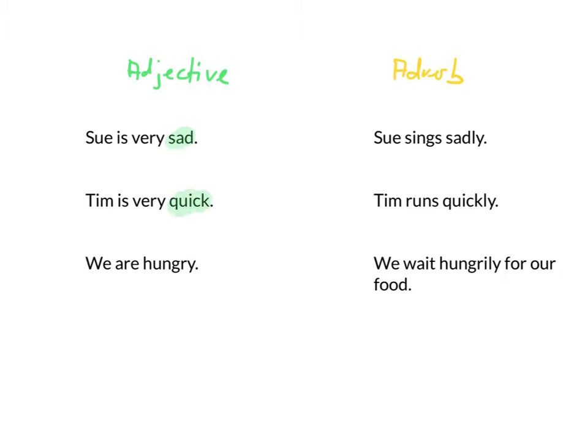Here we've got a couple of sentences with adjectives and adverbs. I've marked them all for you, so you know which one is which. So, as we can see, all the adjectives describe the people, and all the adverbs describe the verbs.